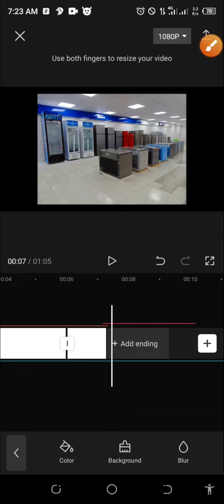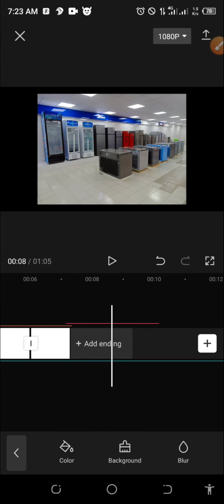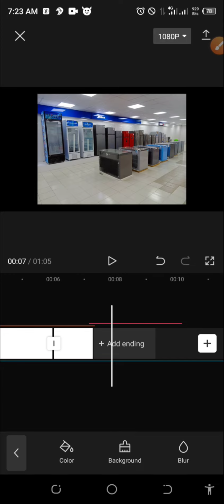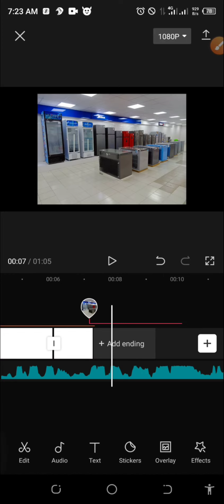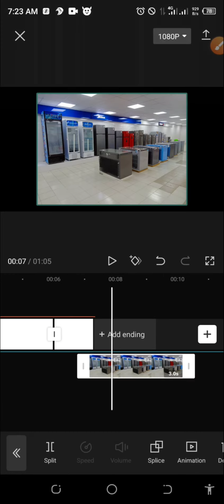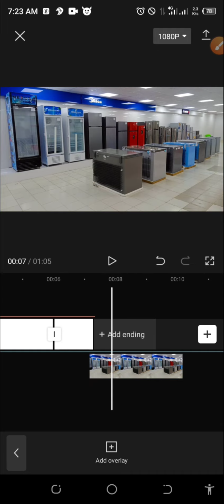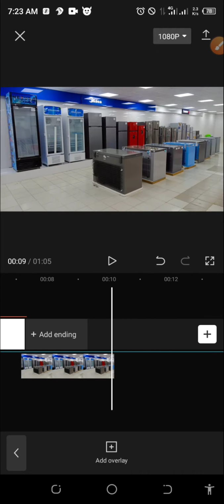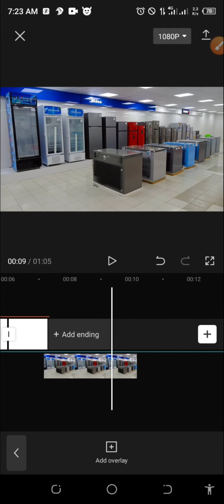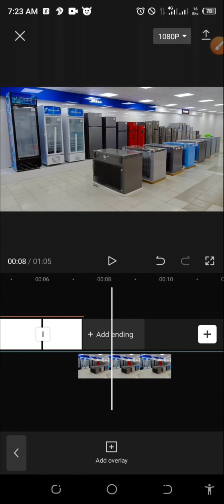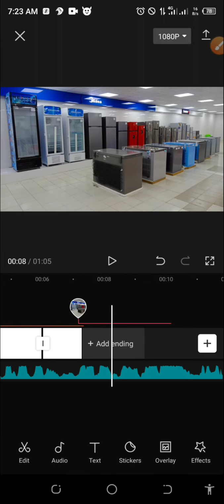Okay, so now I will go to my overlay so that I will expand it. This my overlay is not going well for me. I will expand it. Okay, like this. I will expand it like this. Okay. So I will expand it like this. But before then, I want to show you something.